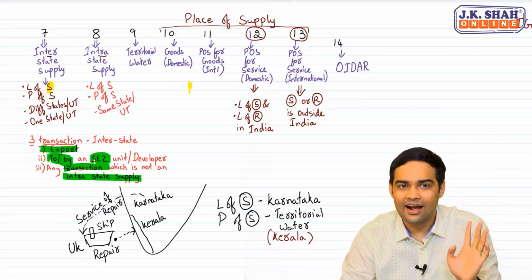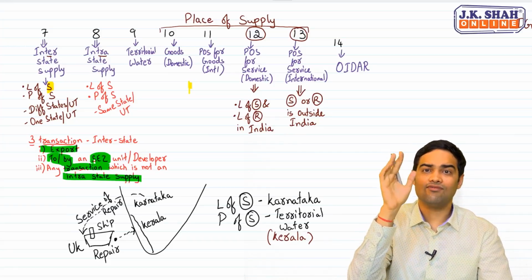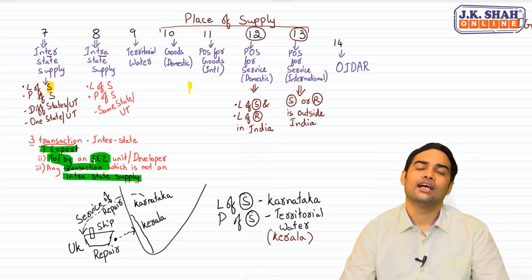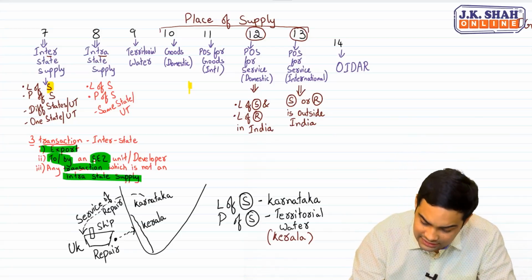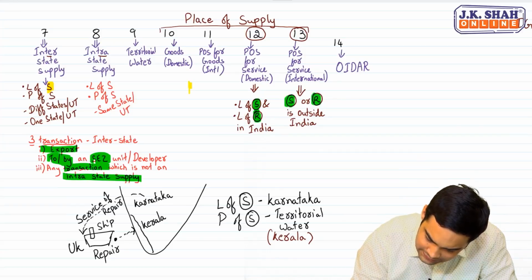8 is intra. 9 is territorial waters. 10, 11, 12, 13. 10 is goods, domestic transactions. Goods international transactions are given in 11. 12 is when both of these are in India, both are in India, and 13 is when one of them is outside India.